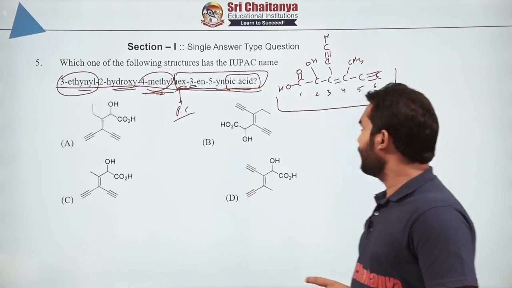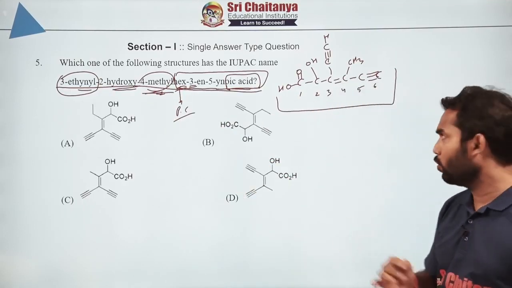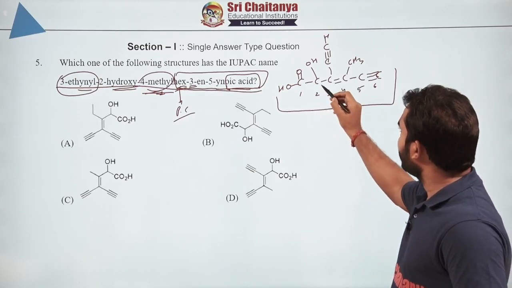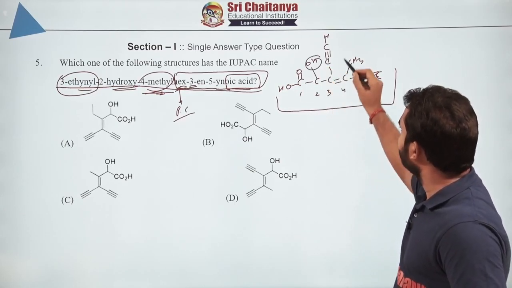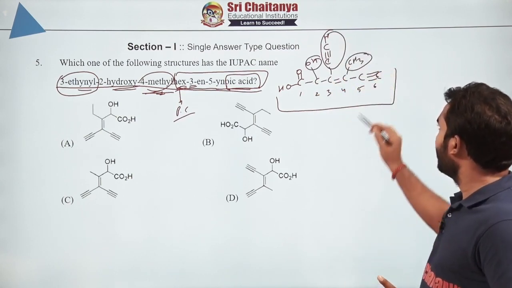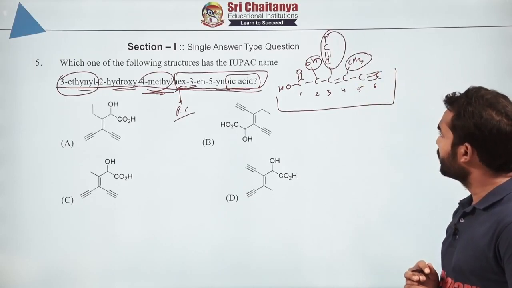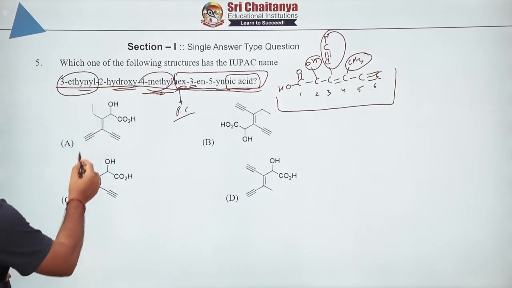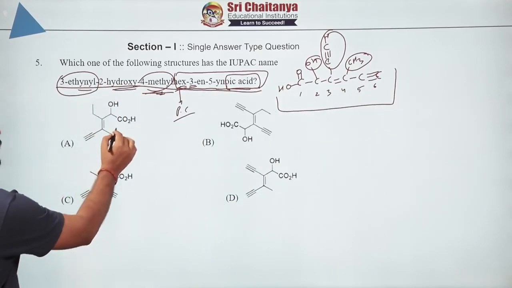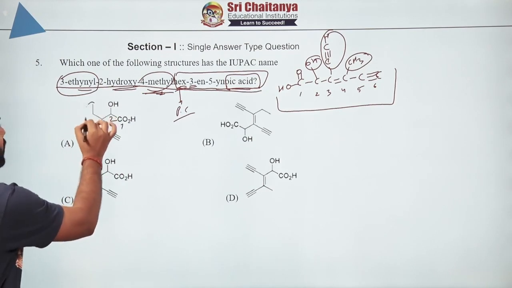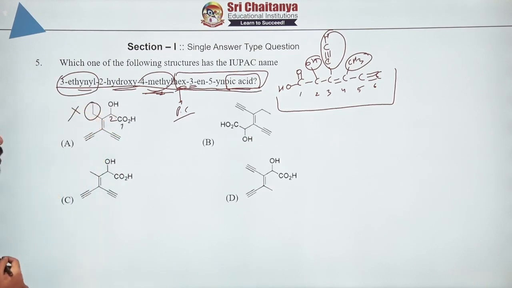So this completes the structure which is written here. Whatever the IUPAC name is written here, that is the corresponding structure. Now you match it simply. With respect to COOH, at number 2 we should get OH, at number 3 we should get this group, at number 4 we should get CH3, and the parent chain should have 6 carbons. So let's match. If you look at the first structure, at number 2 we are having OH, at number 3 we are having ethyl, which was not required, so this is wrong.